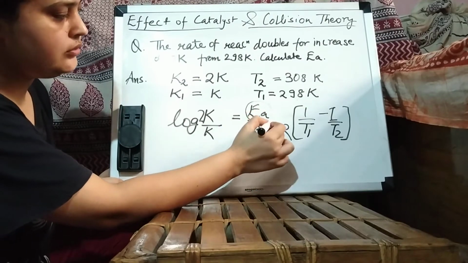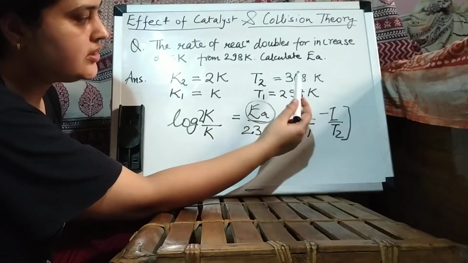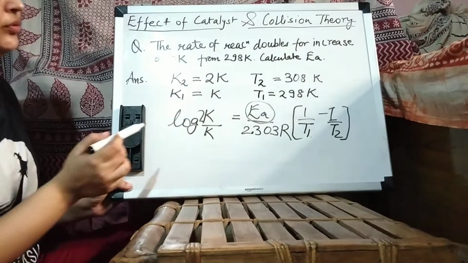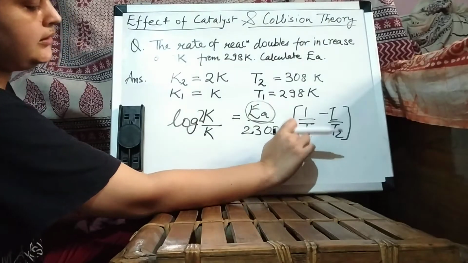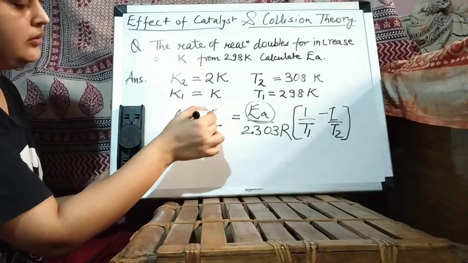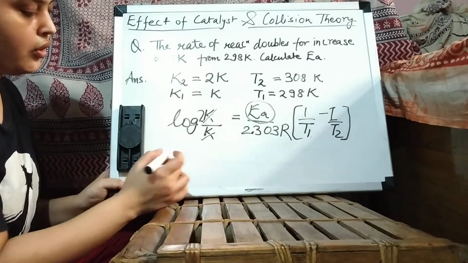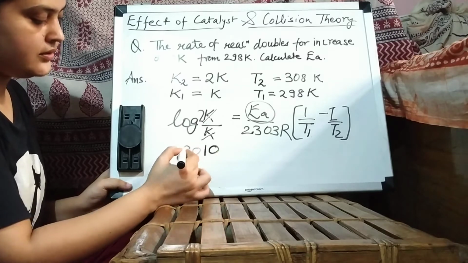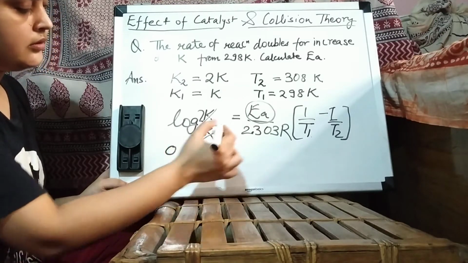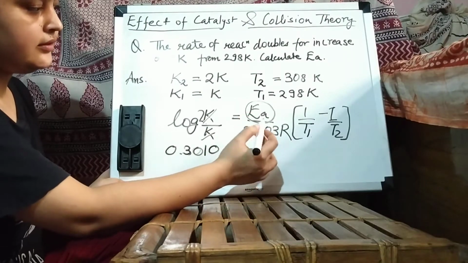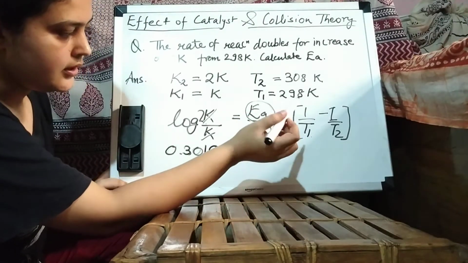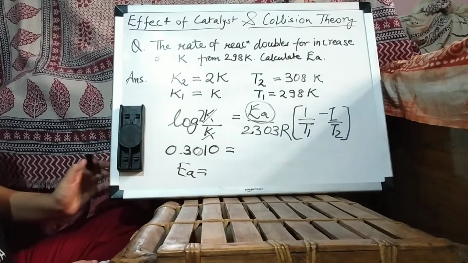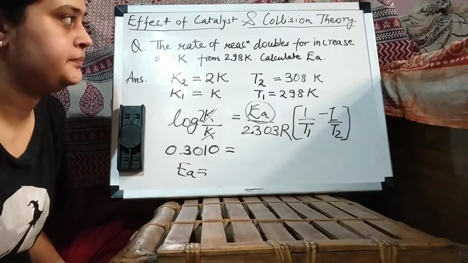Ea we have to find out. T1 is 298, and T2 is 308. So we will put T1, T2 and R here, and K will be cancelled out. So here will be log 2. Log 2 is 0.3010, and then we will solve this and we will get Ea. So this is how we will solve this kind of question.